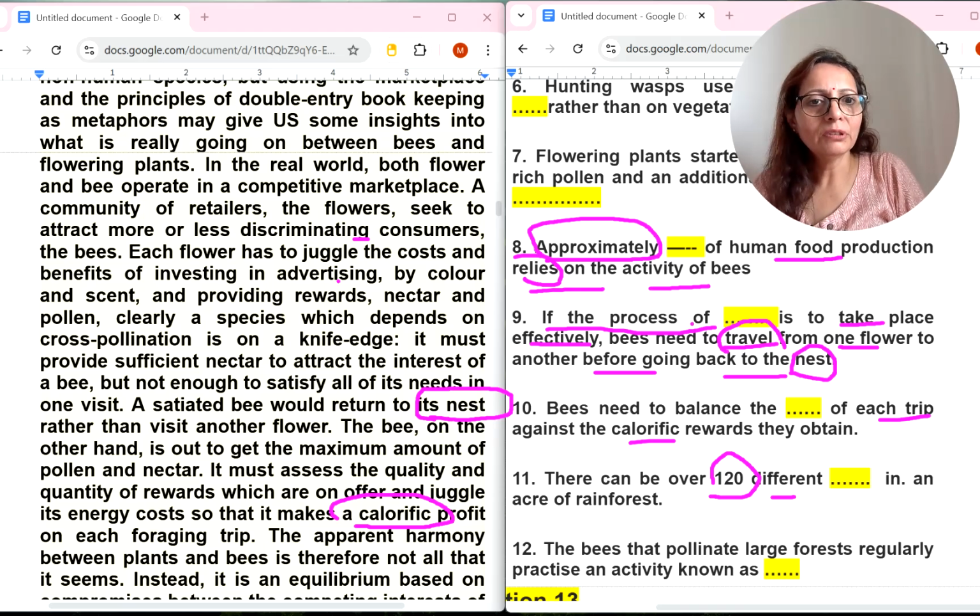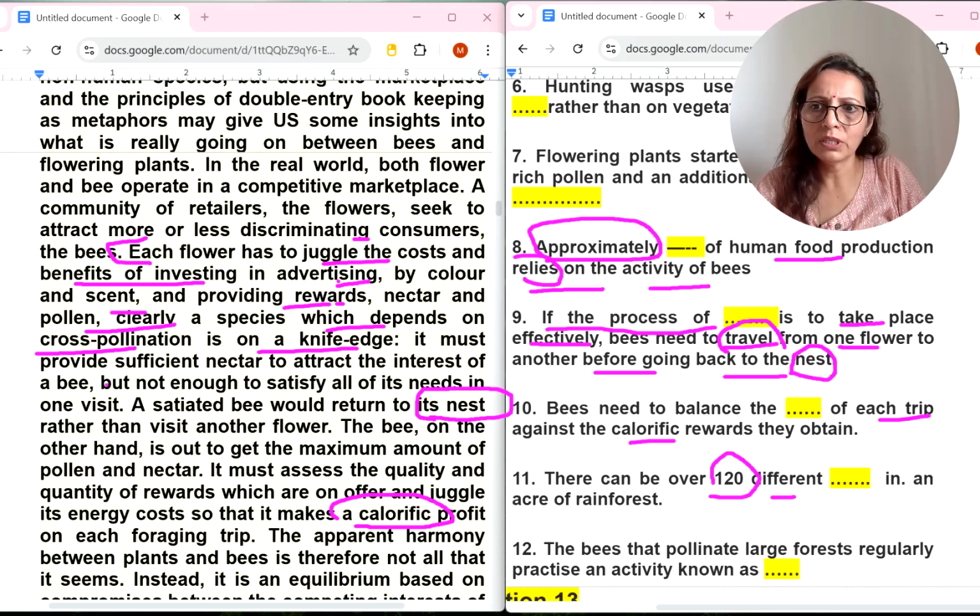So let's read it. If the process of dash is to take place effectively, bees need to travel. Okay. Next word is here. Let's read it. Each flower has to juggle the cost and benefits of investing in advertising by color and scent and providing rewards, nectar and pollen, which depends on cross pollination. Pollination is on the knife edge. It must provide sufficient nectar to attract the interest of bee. Okay. If the process of cross pollination is to take place effectively. See this full sentence, you can read it. Knife edge here means is to take place effectively. So indirectly they are talking like that.